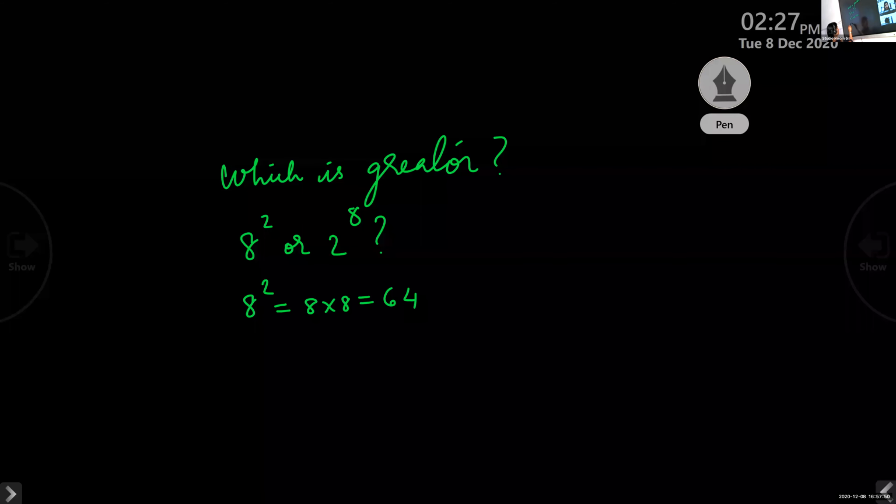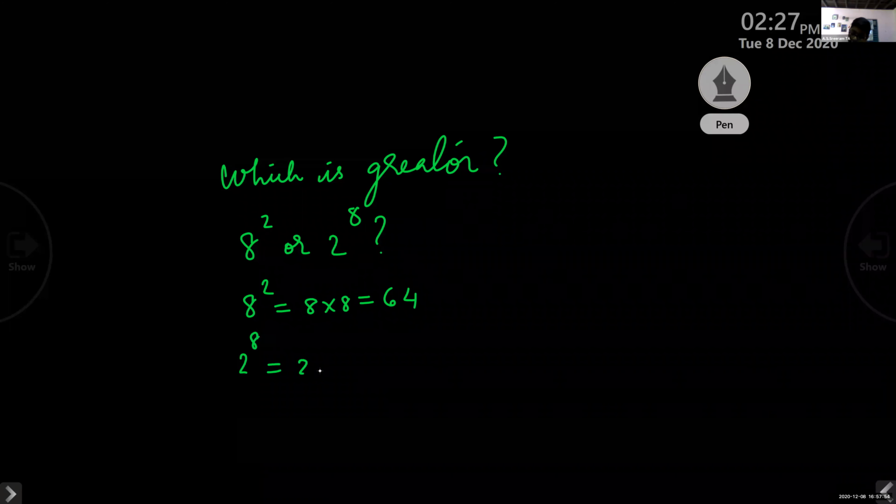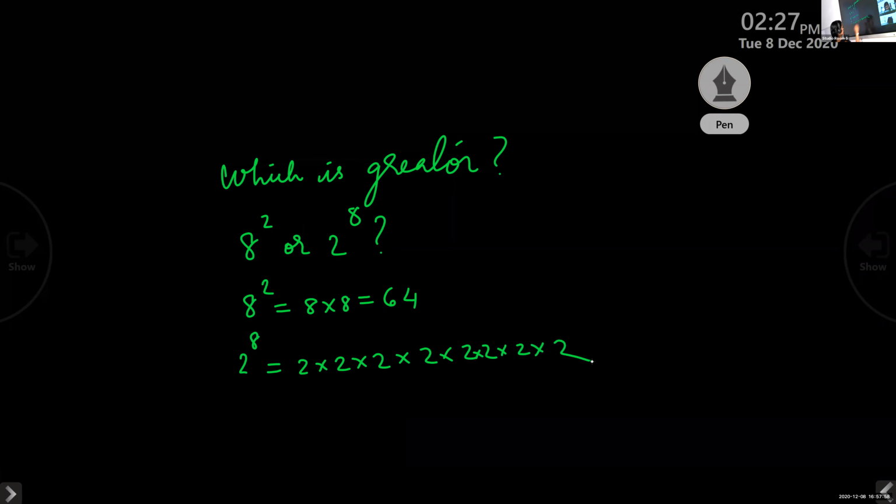So what is 2 raised to 8? 2 into 2 into 2 into 2, eight times. It is 256, isn't it? So 256 is greater than 64.